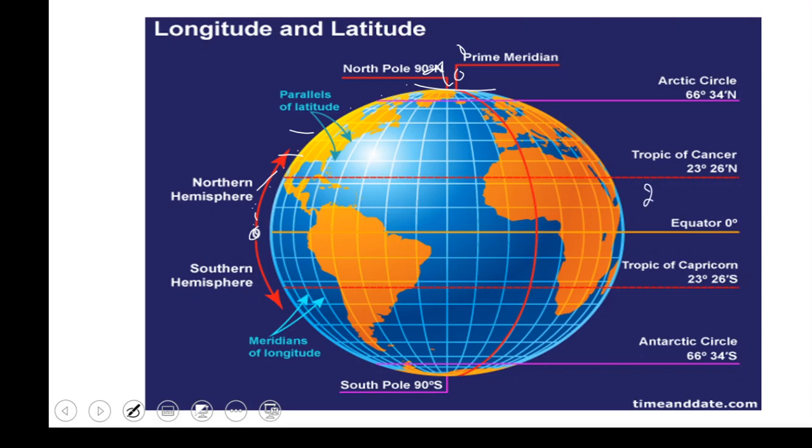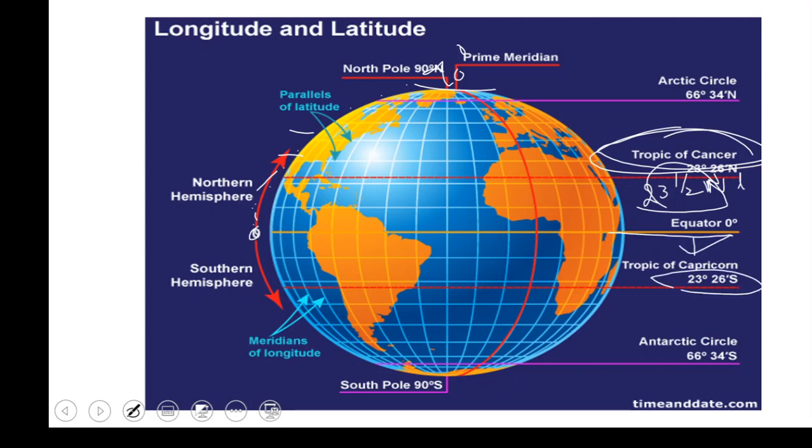The 23.5 degree north latitude is called the Tropic of Cancer. Since it is in the northern hemisphere, we write N beside it. So it is 23.5 north latitude, also called the Tropic of Cancer. Similarly, if you come below the equator, 23.5 degrees latitude in the southern hemisphere is called the Tropic of Capricorn. So the Tropic of Cancer is in the northern hemisphere and the Tropic of Capricorn is in the southern hemisphere.